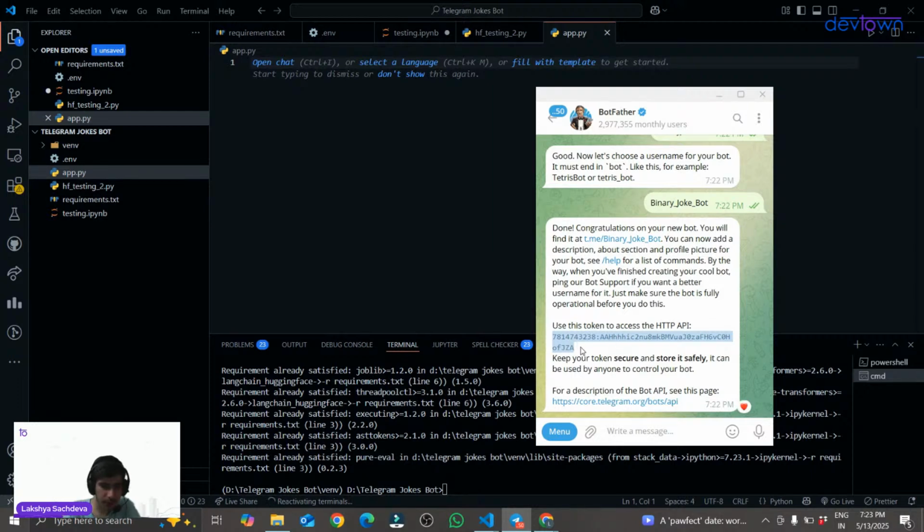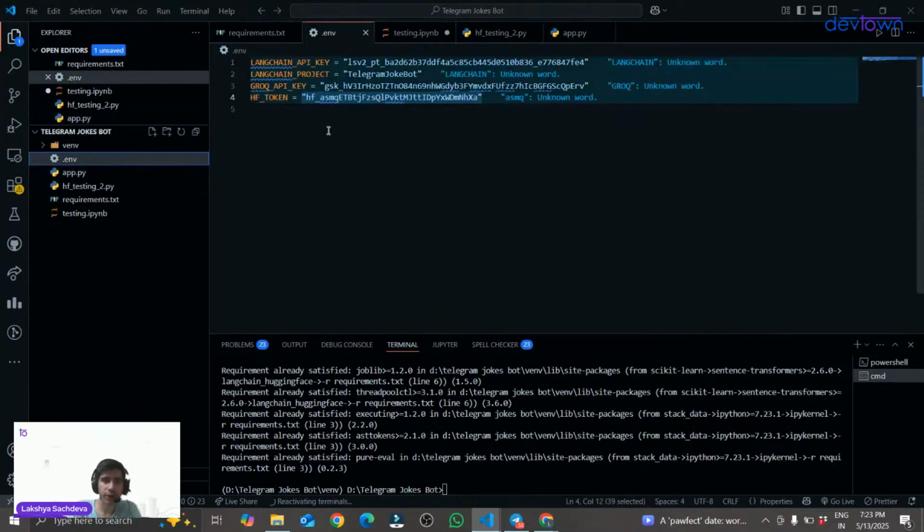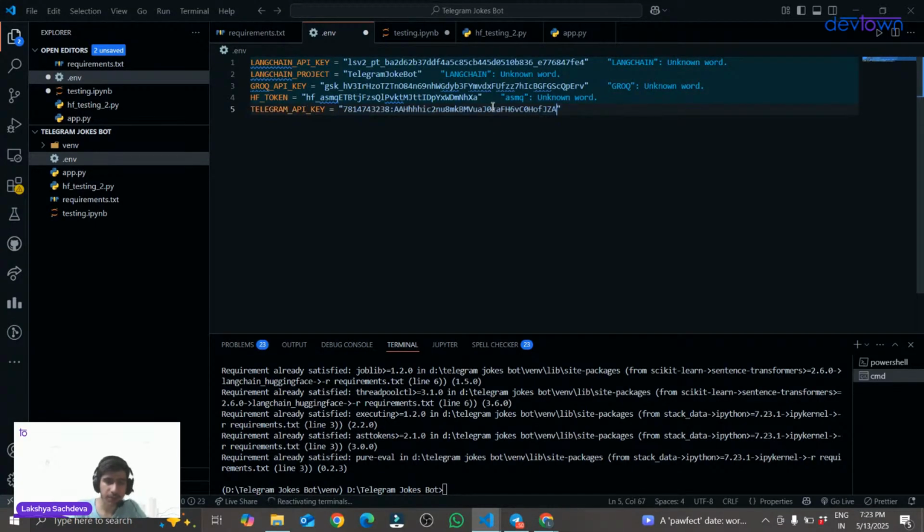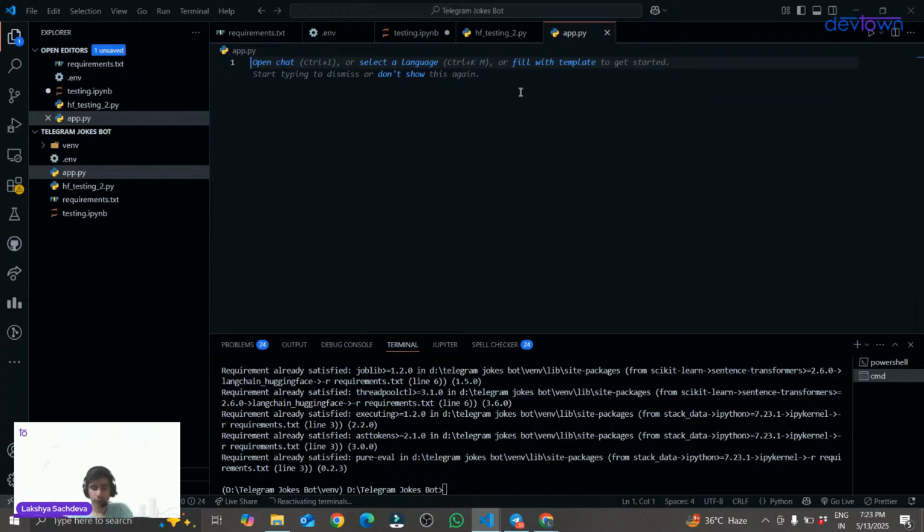So I will quickly copy this code, this API token, and add it in my .env file with the name, suppose, Telegram API key, and I will paste this. You can also go and make your own API key through this BotFather. So I have successfully saved my .env file as well. This is how you can make your own API key through the Telegram BotFather.